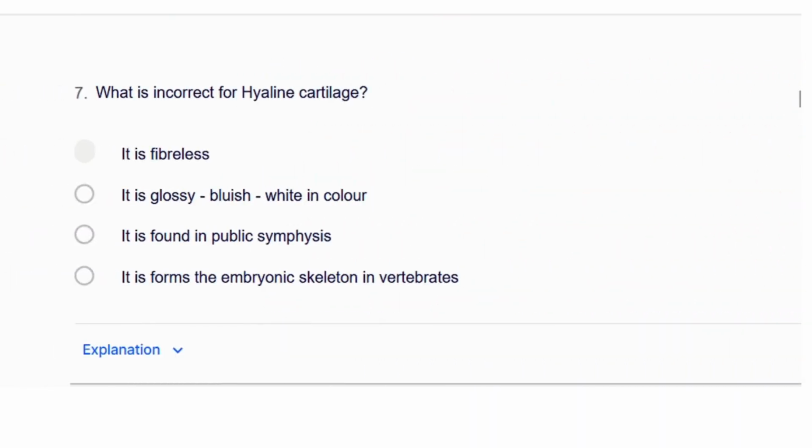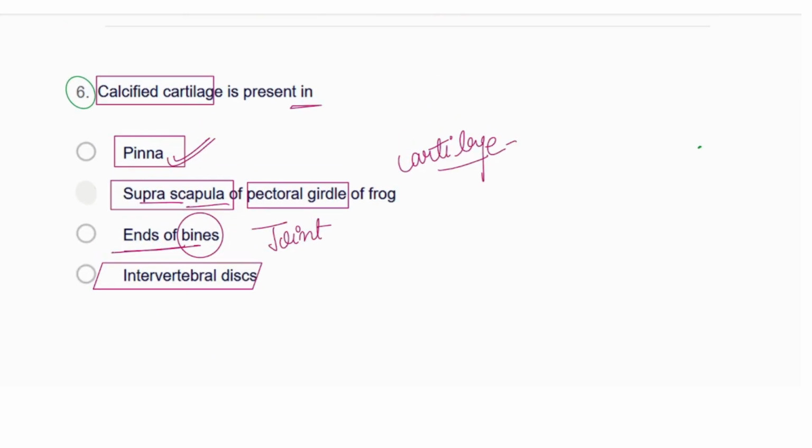Based on that, calcified cartilage would be the cartilage in which the matrix has porous cells, which means it becomes a little bit loose. If it is loose, we can say it is calcified. So it would not be present in the pinna, because in the pinna we have not seen it that loose. But in the pectoral or pelvic girdle it could be present in the form of cartilage. In the pinna and all these parts we have seen hyaline cartilage, right?